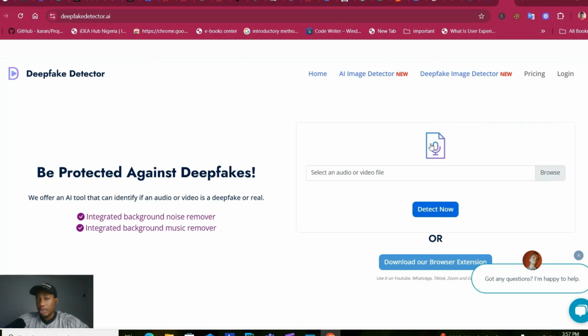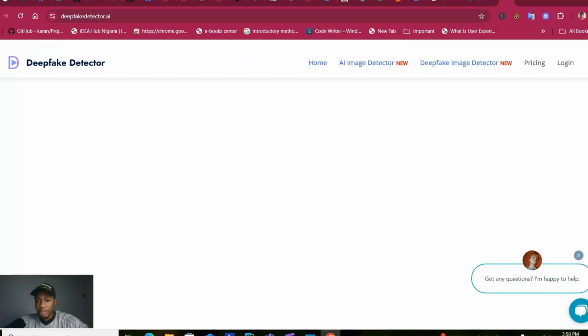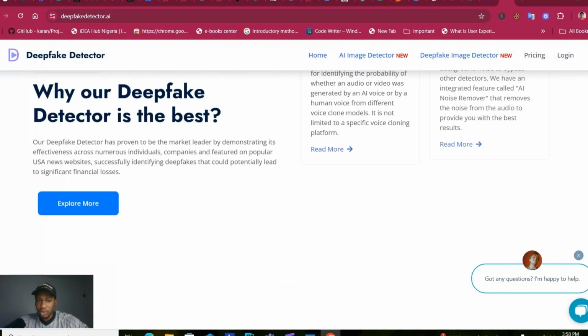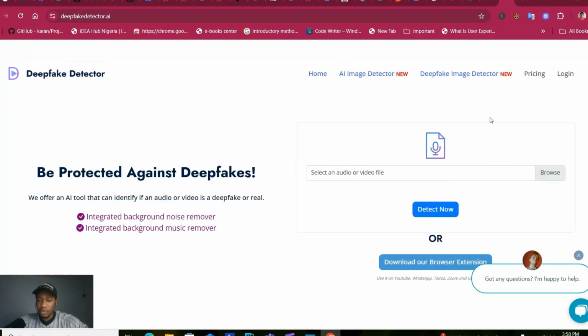And I was thinking, okay, if you want me to log in, that's fine, I can log in. But after logging in, they required me to pay a certain amount of money before using the platform. I mean, how do I pay for a platform when I've not seen a demo? I'm not seeing a demo on your website that shows the effectiveness. I don't have a tryout to test one or two scans and stuff like that. So why would I just pay my money for something that might not even work?